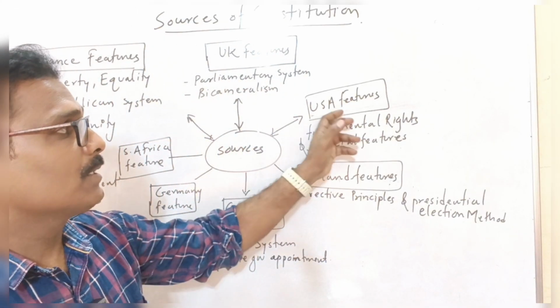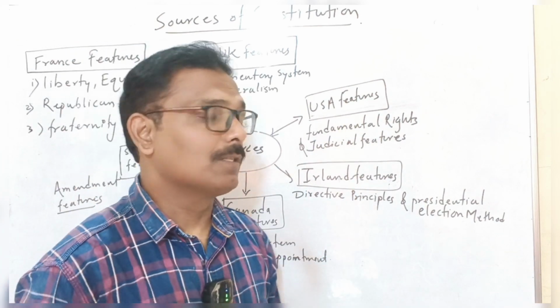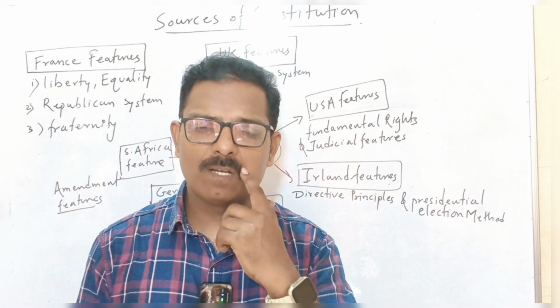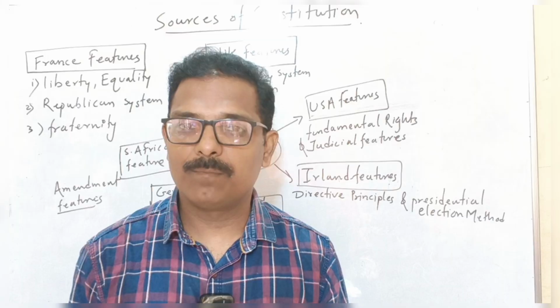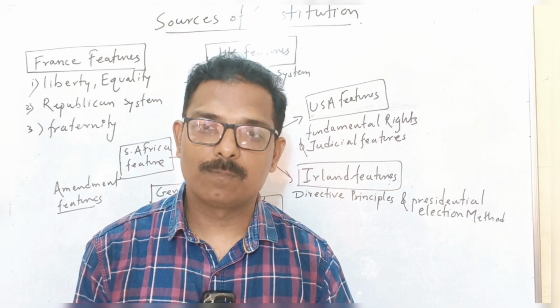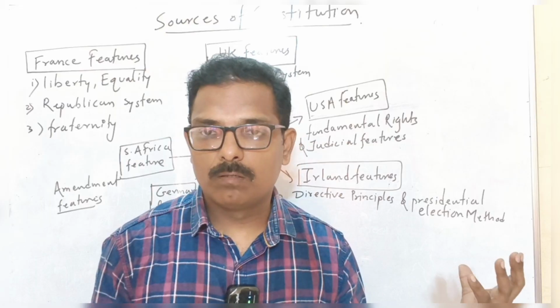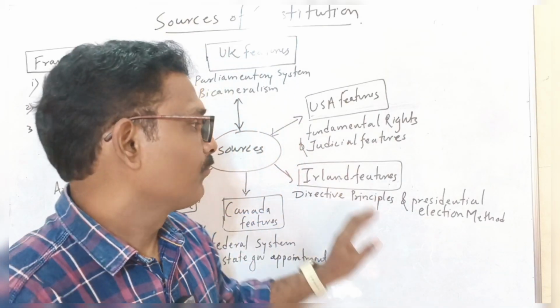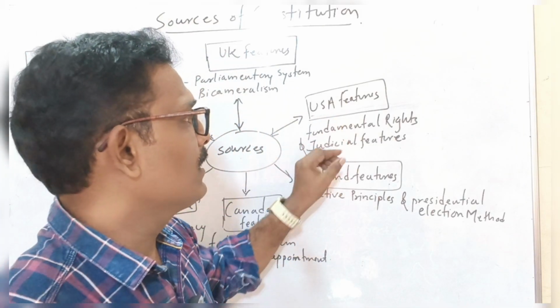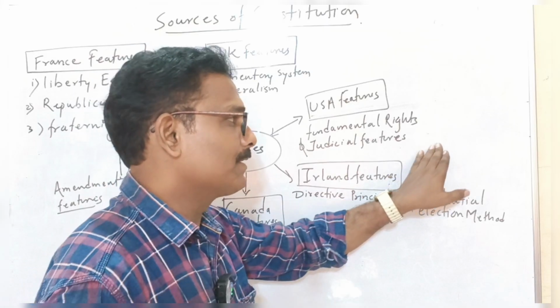The next one in the list is USA features. The USA was one of the topmost democratic countries at the time, and we have been inspired by the Britain as well as the USA constitution of that time. From the USA we have accepted the fundamental rights.